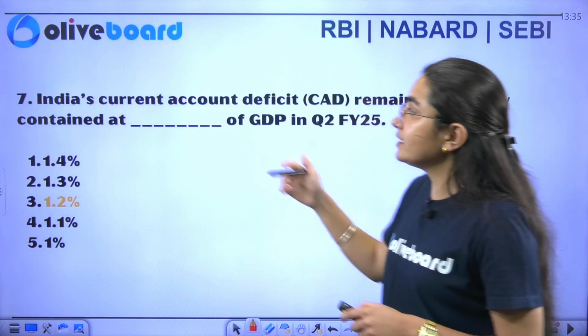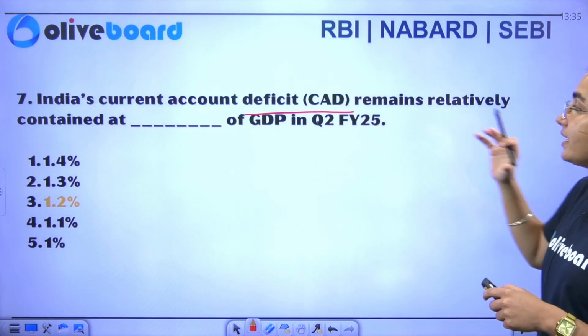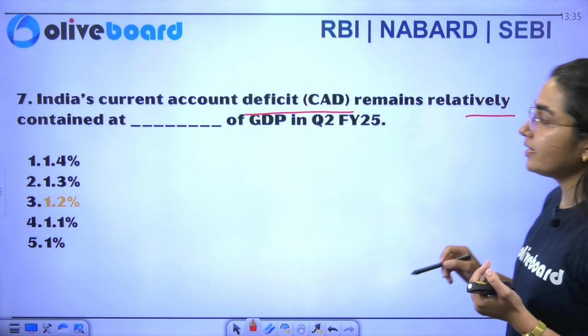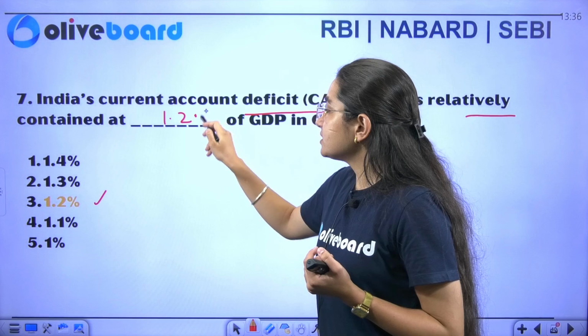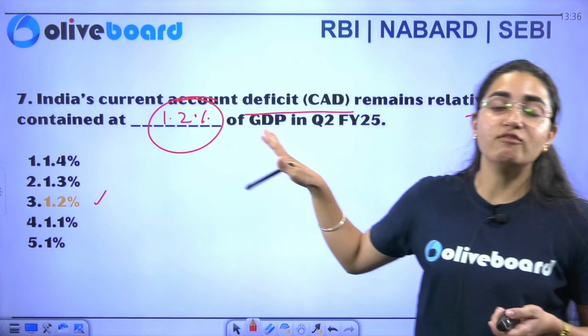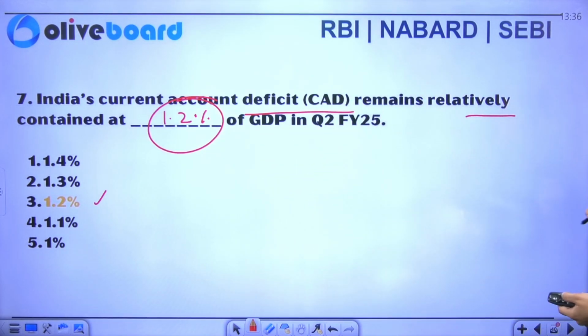Next, what do we have? India's current account deficit, that is CAD, remains relatively contained at 1.2% of the GDP. We covered it in our MCQ session as well.